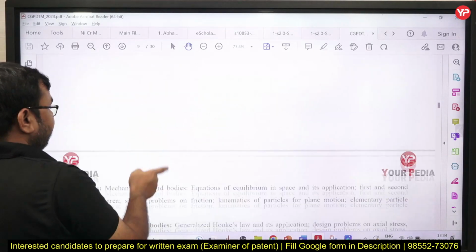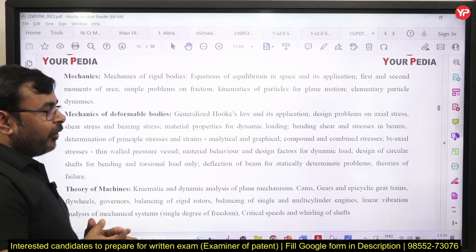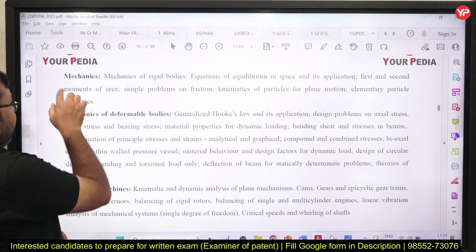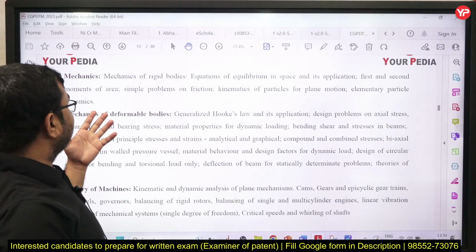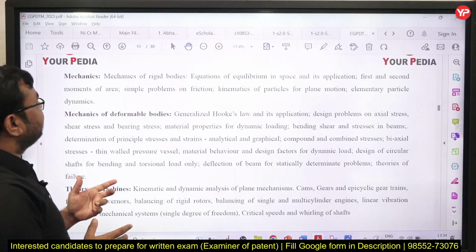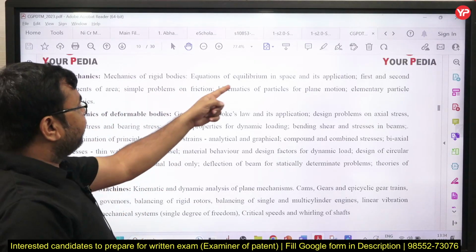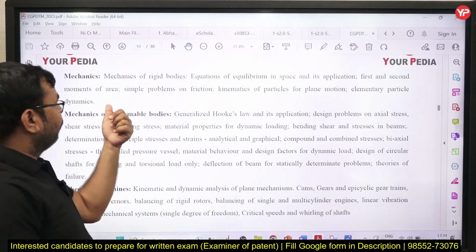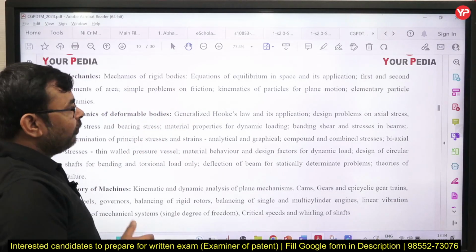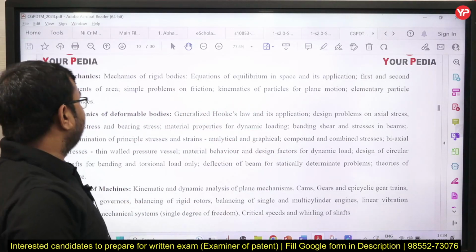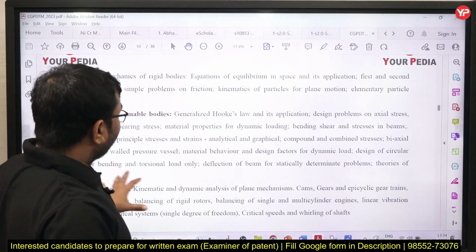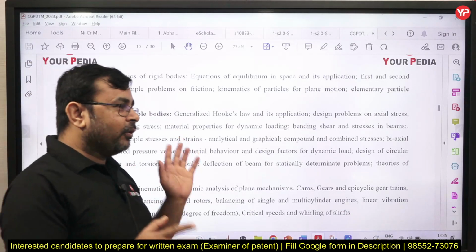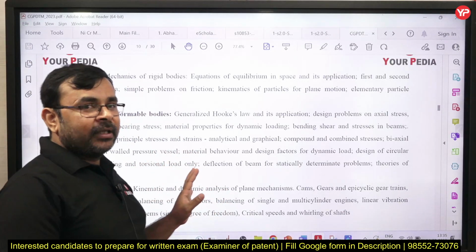Okay, now I am going to discuss with you the detailed syllabus of mechanical engineering. First, the subject is mechanics. The syllabus includes mechanics of rigid bodies, equations of equilibrium in space and their application, first and second law, centroid and moment of inertia, simple problems on friction, kinematics of particle for plane motion, and elementary particle dynamics. Somewhat the syllabus looks like a GATE exam syllabus, so don't worry or fear about this. This is not a very tough exam.